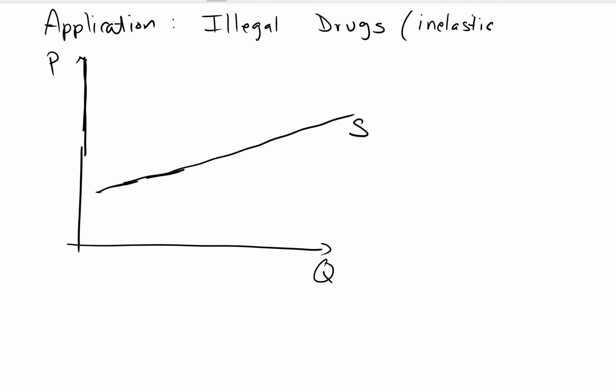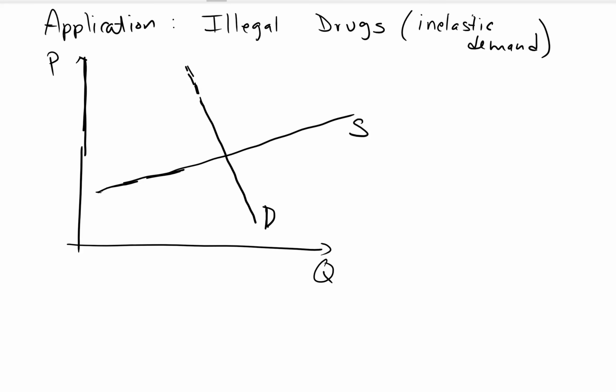The reason we expect inelastic demand is because it's addictive. So these kind of addictive things usually have very inelastic demand. So let's suppose our demand curve is going to look like this. Okay, demand curve looks like this, very inelastic. Make it a little less inelastic, but very, very inelastic anyway. So this is our demand curve.